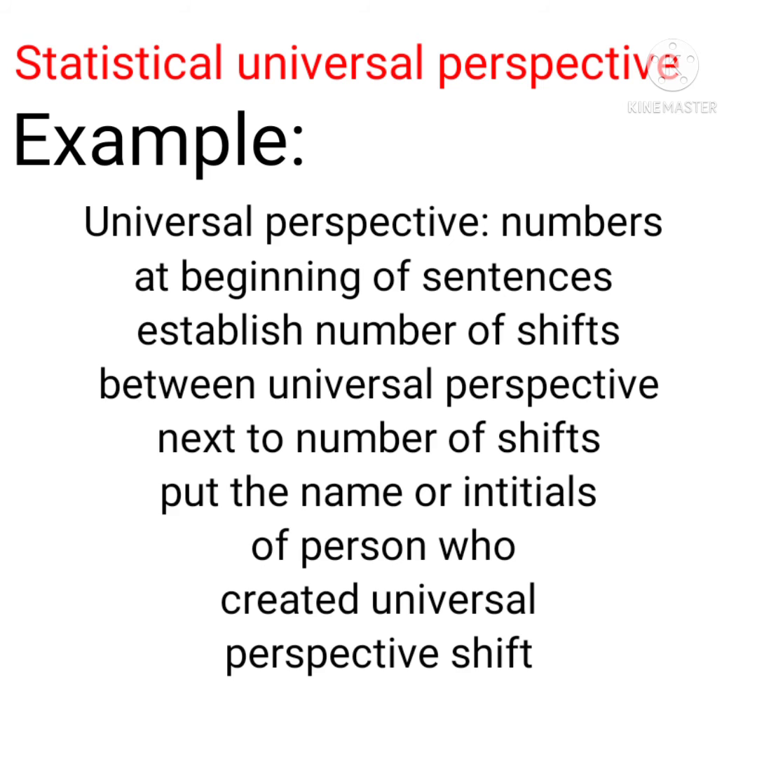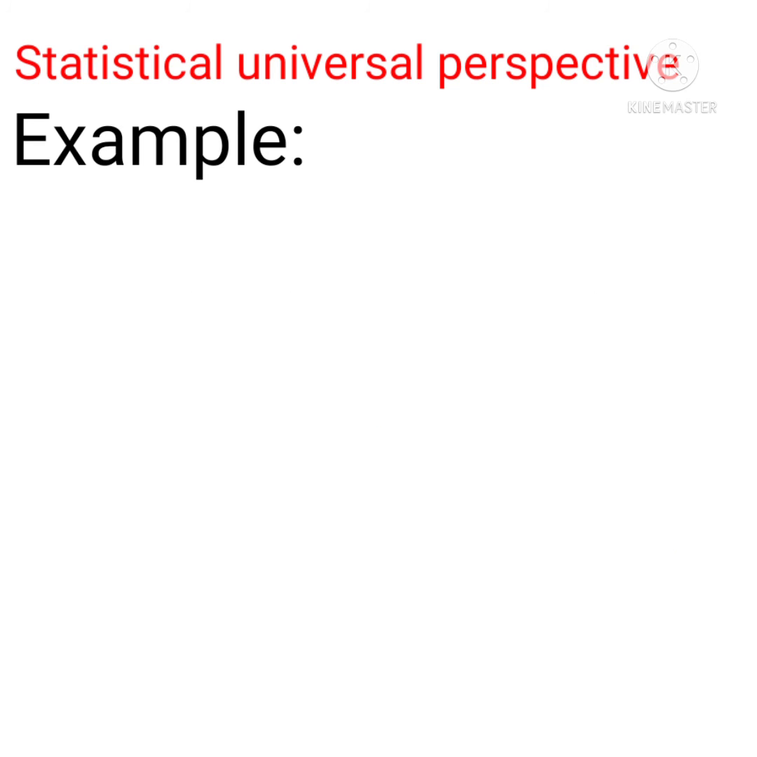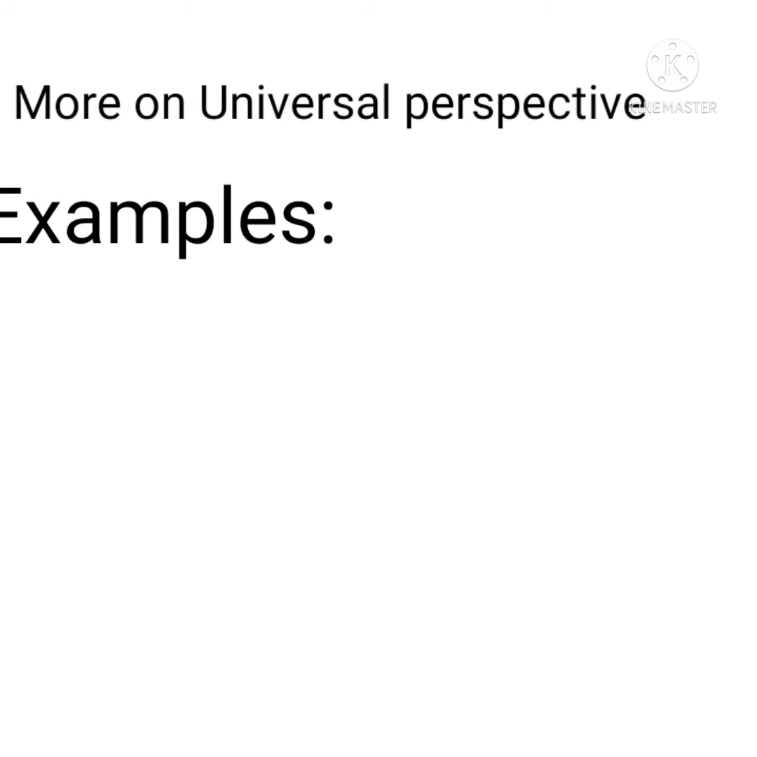Example, numbers at the beginning of the sentence establish the number of shifts between universal perspective. Next to the number of shifts, put the name or initials of who created the universal perspective. Since we are establishing new rules of grammar, it will be imperative that we are precise to avoid confusion.